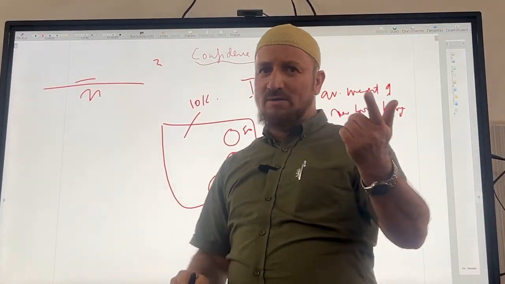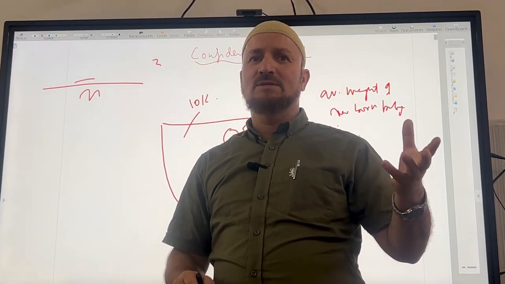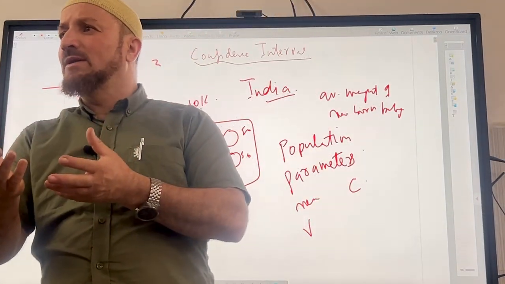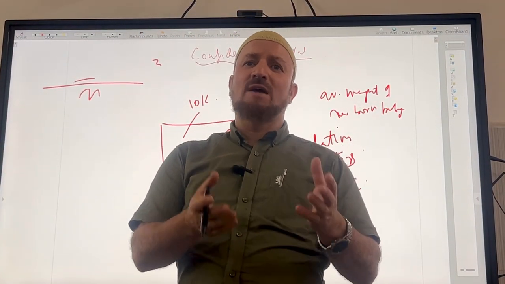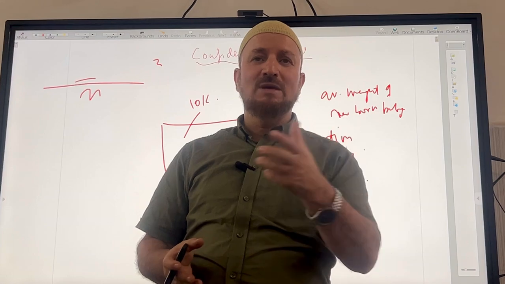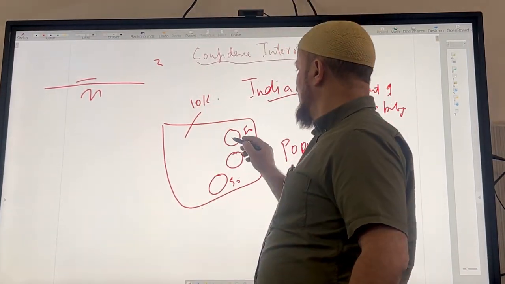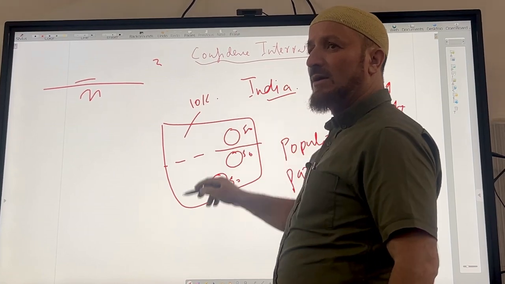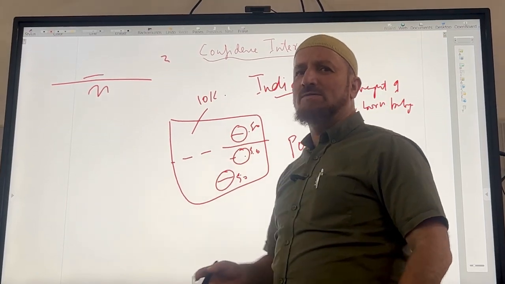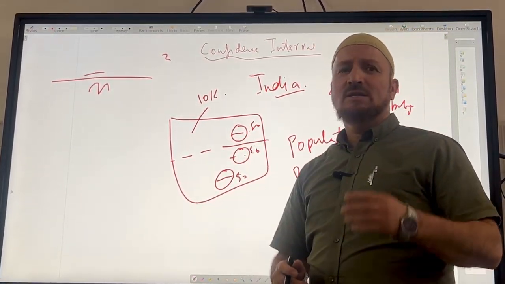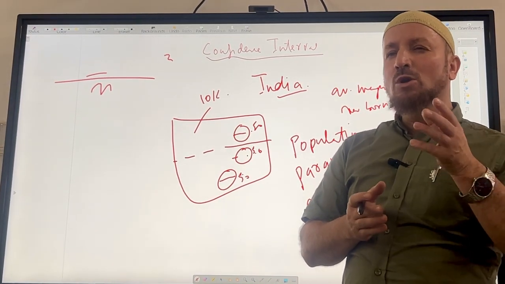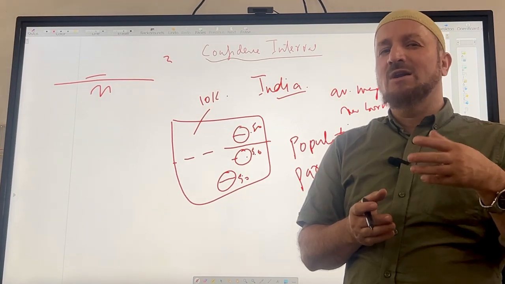But we don't take just one sample, we take many samples. Because if we just take one sample, maybe it was wrong, maybe we took people who had extreme values. So we have to take multiple samples and check the means. Obviously the mean of the population won't be the same as the mean of the sample. But if you take a lot of samples, the mean of the samples will come closer to the mean of the population, but will not be exact.